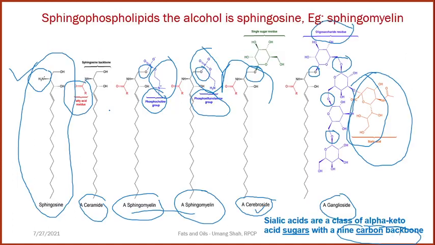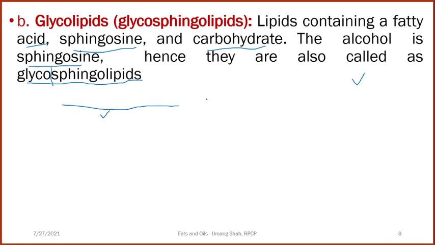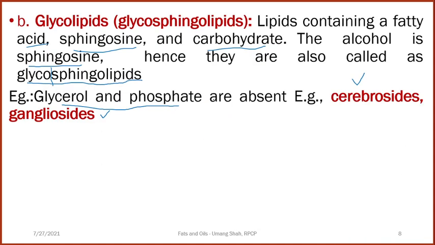So as we discussed, in cerebroside and gangliosides the glycerol part is absent and phosphoric acid is also absent, while in sphingomyelin it is present. These are a part of the glycosphingolipids as well as the glycolipids.